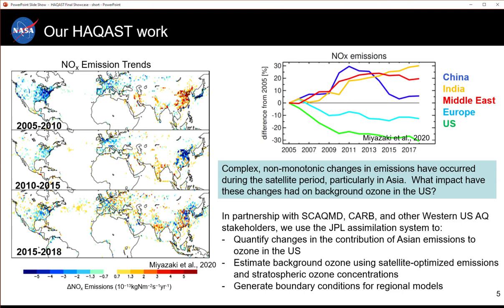For our HACAST work, we partnered with the South Coast Air Quality Management District, California Air Resources Board, and other Western U.S. air quality stakeholders. We used the JPL assimilation system to quantify changes in the contribution of Asian emissions to ozone in the U.S., to estimate background ozone using satellite-optimized emissions and stratospheric ozone concentrations, and to generate boundary conditions for regional models.